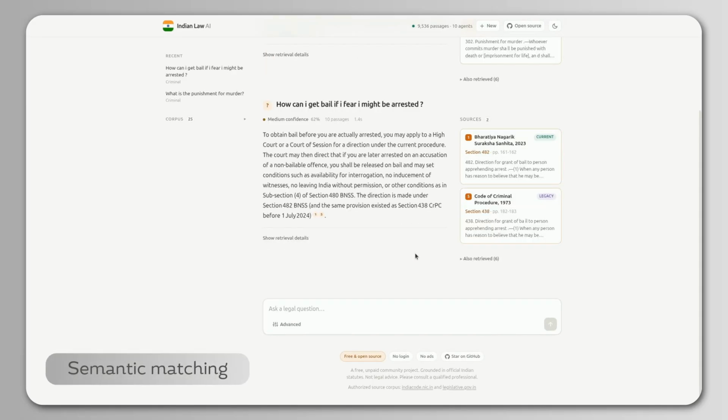I did not use the legal term anticipatory bail. Most people will not ask that way, but it still finds the right provision in both the old and the new code. There is a small mapping here connecting common phrasing to the section it actually refers to. So the search does not depend on the user knowing the legal terms. That part is tuned for how people actually ask questions rather than how a lawyer would phrase it.